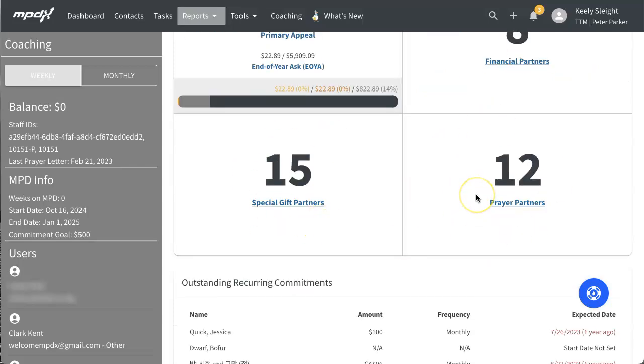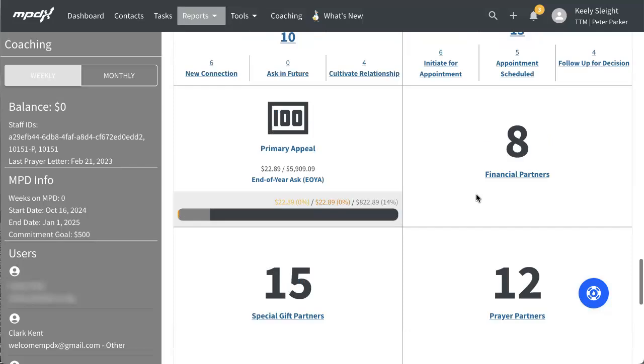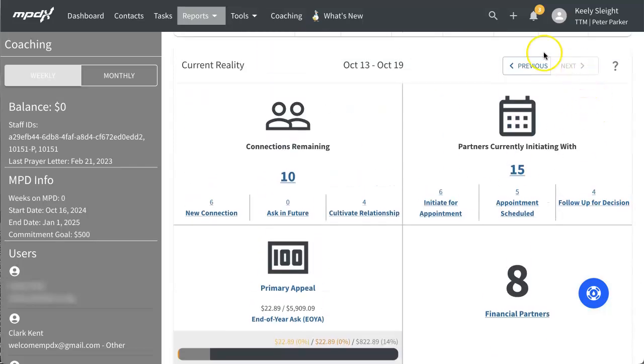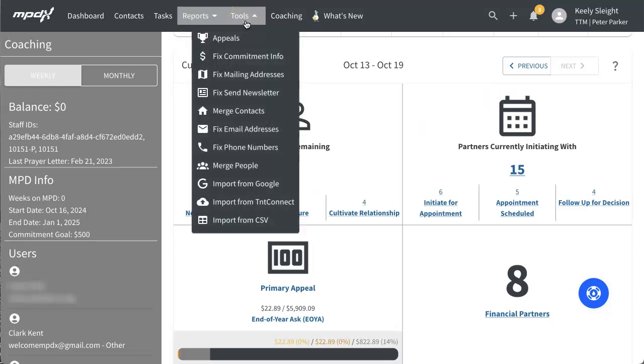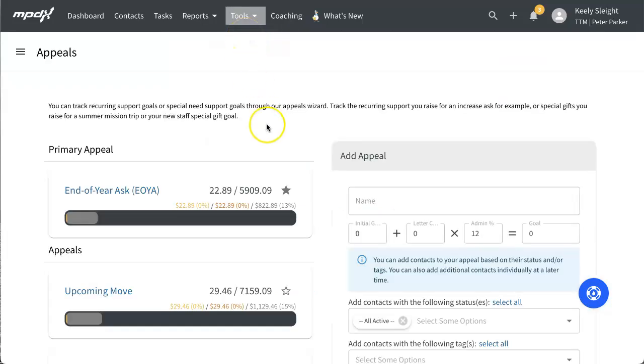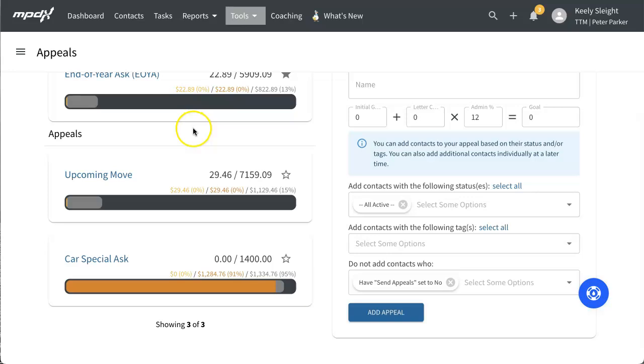The default setting is the current week, but note in the top right corner of this section that you can scroll through and see information totals from previous weeks. To make changes to an appeal, if this is your coaching report, visit the Tools drop-down menu and select Appeal. From this page, you can edit an appeal or mark a different appeal as primary.